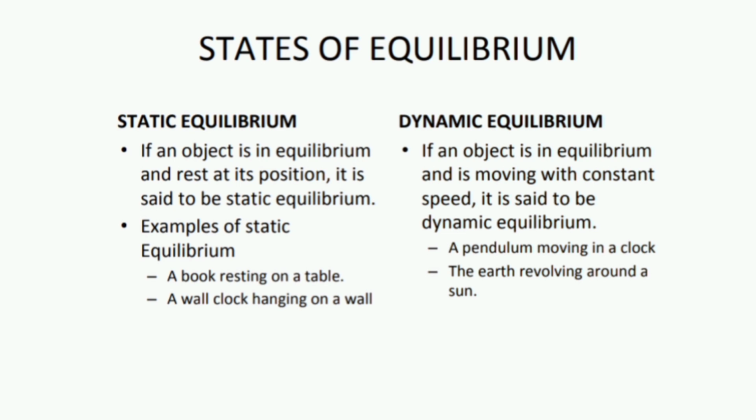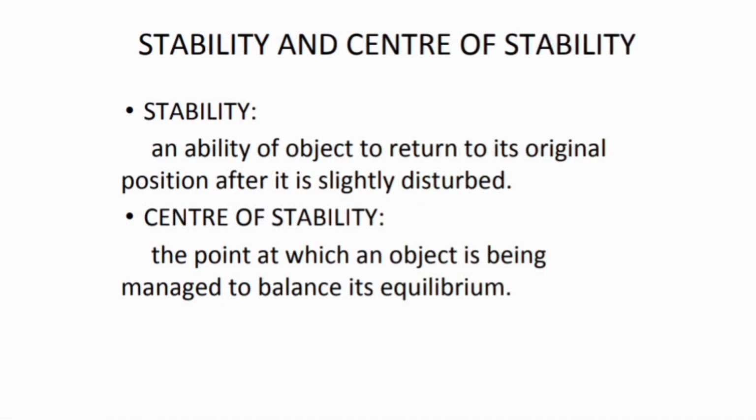Two states of equilibrium. Static equilibrium: if an object is in equilibrium and rests at its position, it is said to be in static equilibrium. Examples are a book resting on a table and a wall clock hanging on a wall. And dynamic equilibrium: if an object is in equilibrium and is moving with constant speed, it is said to be in dynamic equilibrium, such as a pendulum moving in a clock, or the earth revolving around the sun.